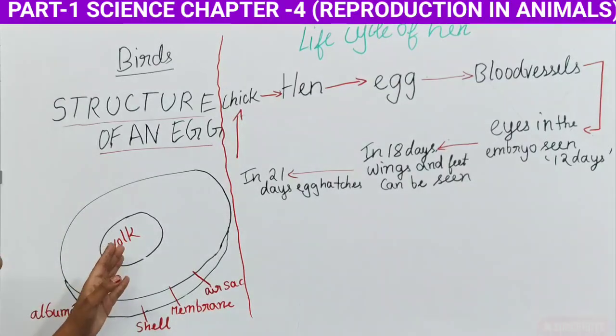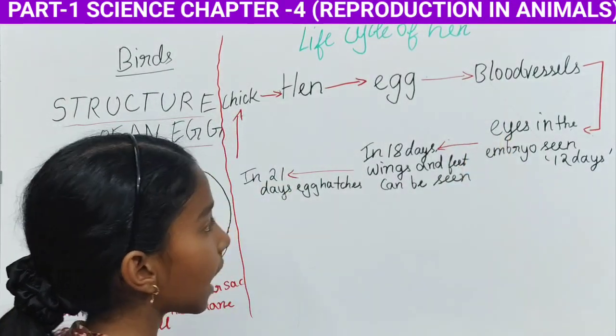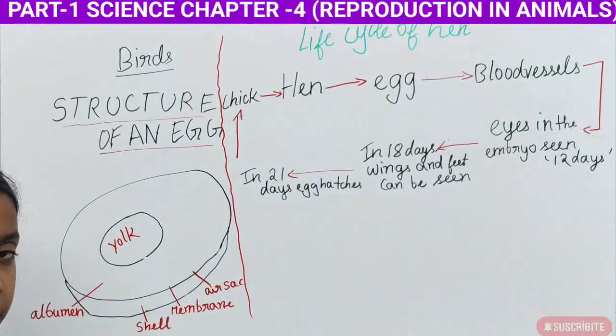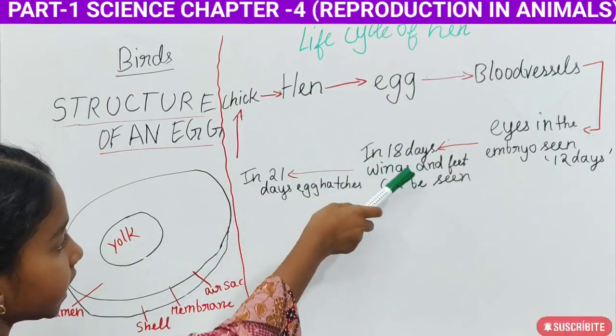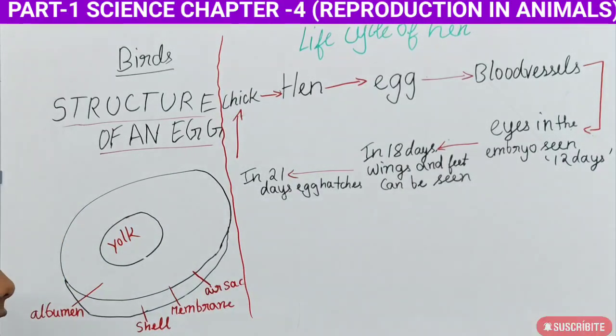Okay, so the yolk provides food for the embryo, so that eyes of the embryo will be seen in the 12 days. Okay, embryo means the young ones. So the eyes of the embryo will be seen in the 12 days when it sits. And then in 18 days wings and feet can be seen. In the 18 days, the wings of the young ones of the hen will be seen, and the feet also.